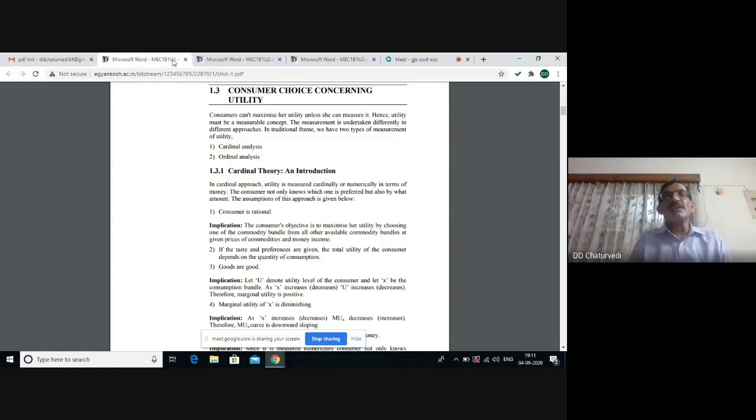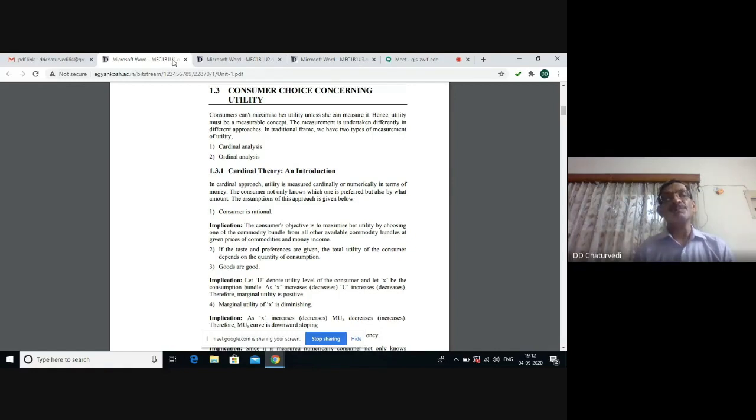When we discuss the concept of utility, we assume that the consumer is rational. By rationality, we mean the consumer wants to maximize the utility, and accordingly, the consumer spends his income on different available commodities at given prices of the commodities.